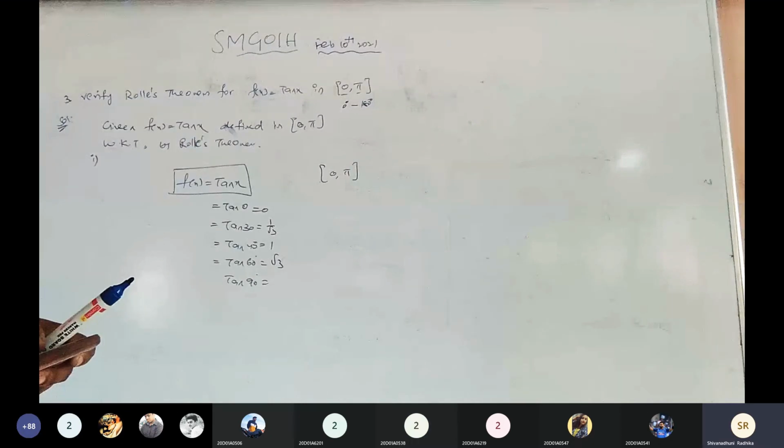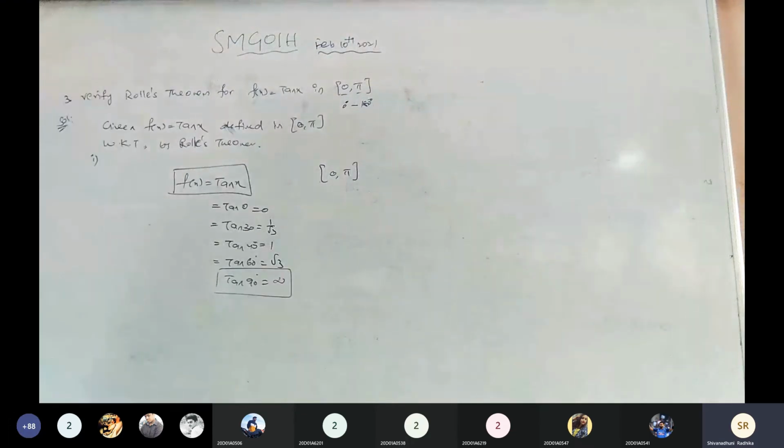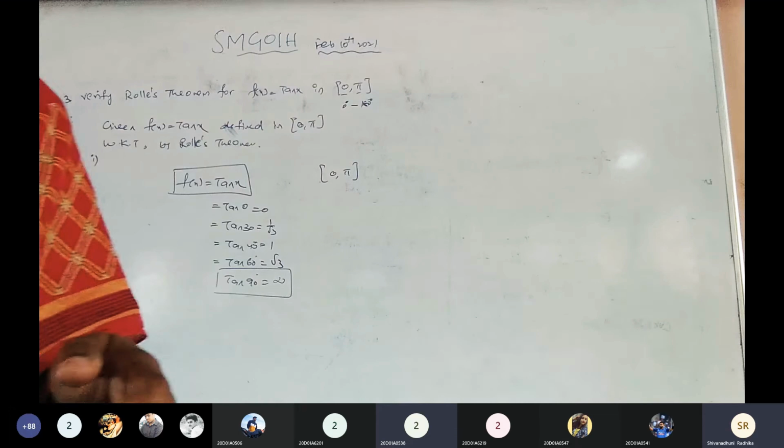Tan 90 is infinite. Now the given function is continuous function or discontinuous function? Discontinuous.